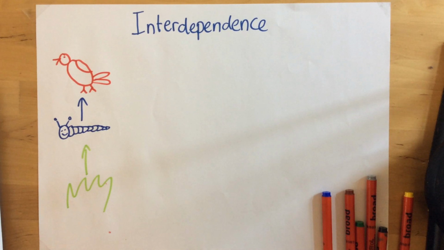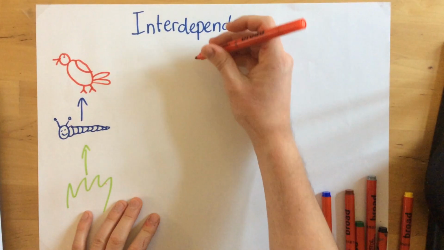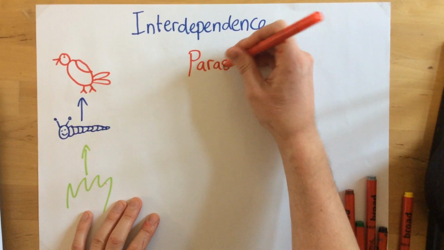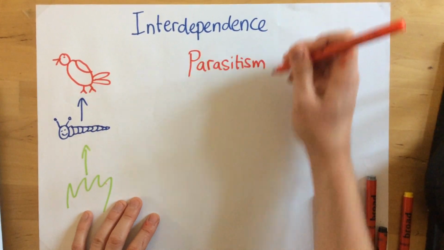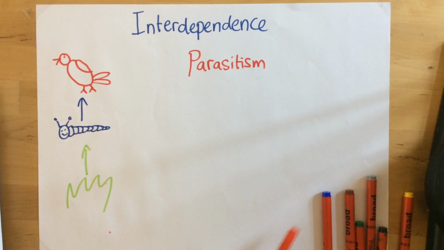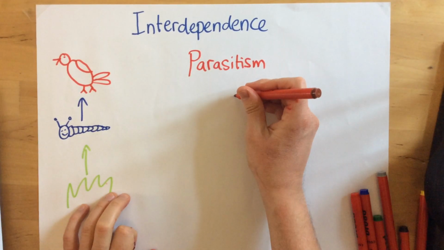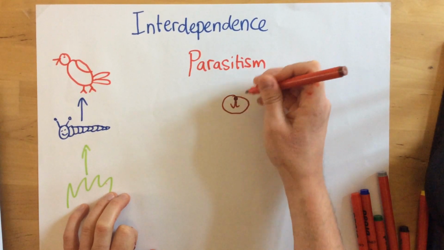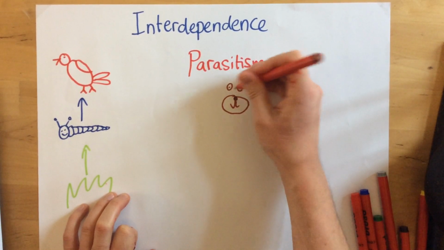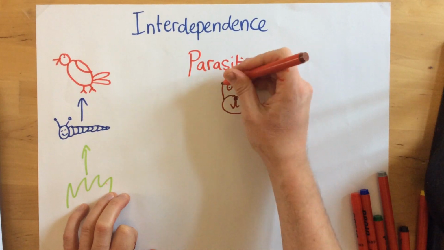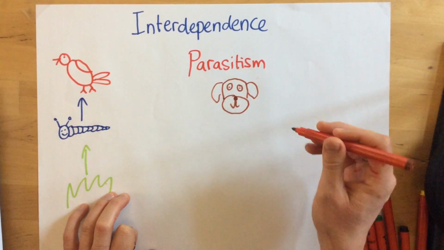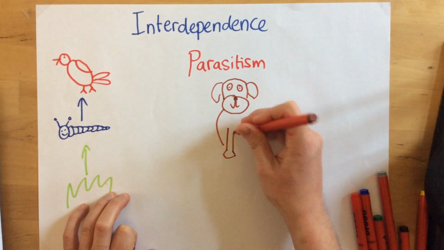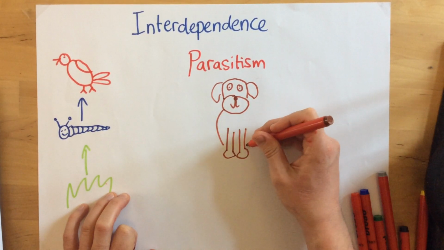Now there's just a couple more things that we need to look at in terms of interdependence. One word we need to know is parasitism, which is basically to do with parasites. So what I'm going to do is demonstrate what a parasite is. I'm just going to do a picture of a dog, and we are going to think of an example of a parasite, because an example of a parasite is a flea which is on the body of a dog. So again, apologies for my not so great drawing of a dog.